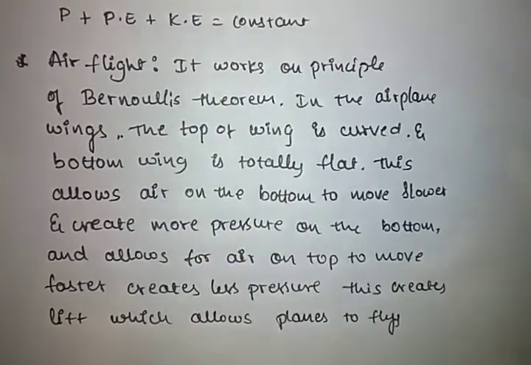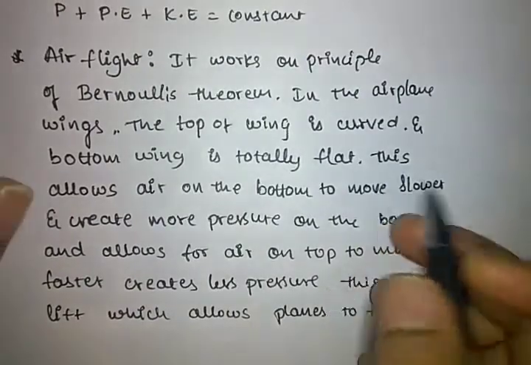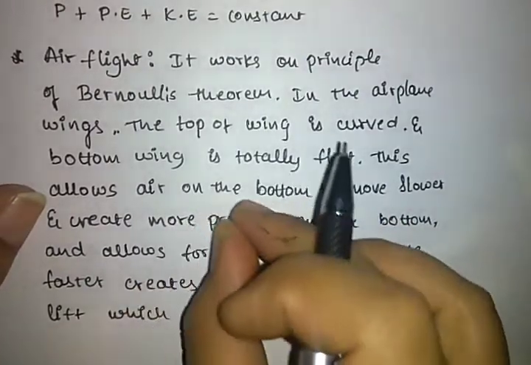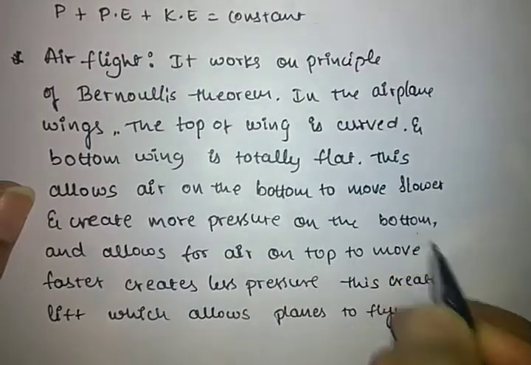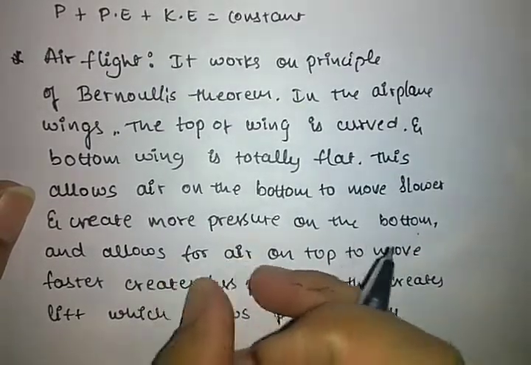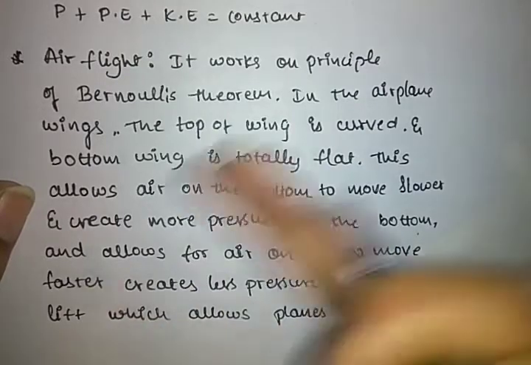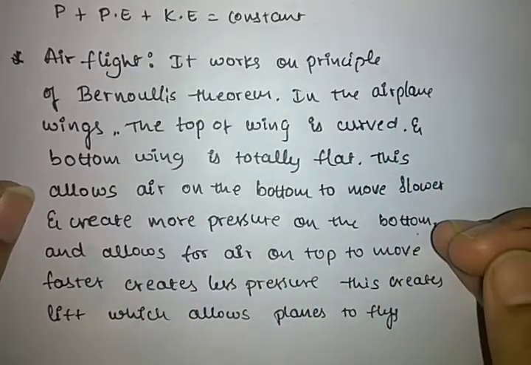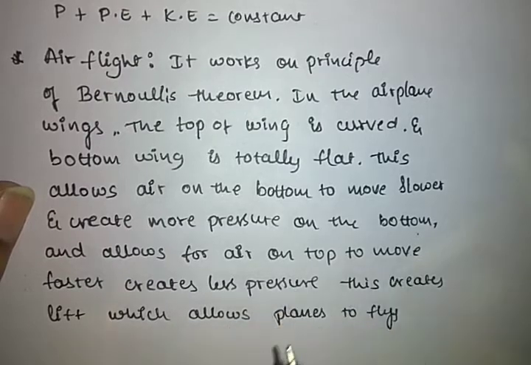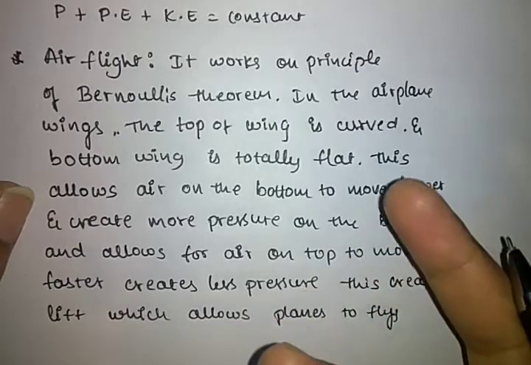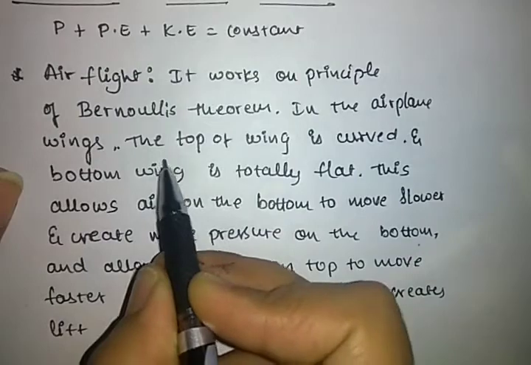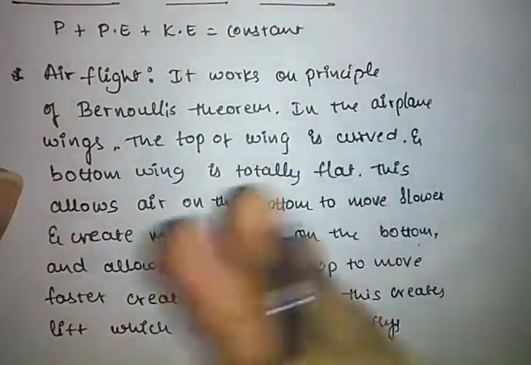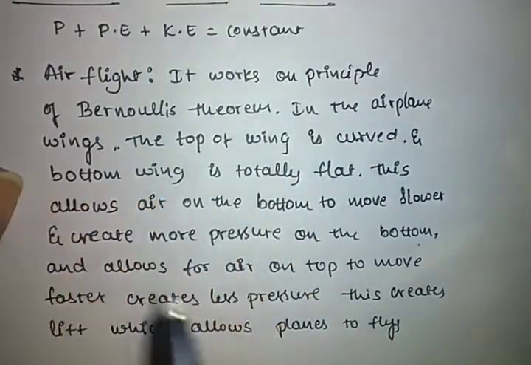So according to Bernoulli's theorem, this allows air on the bottom to move slower and create more pressure on the bottom, and allows air on the top to move faster, so that it creates less pressure. This creates the lift in the flight, which allows the plane to fly up. So just know that the top of the wing is curved and the bottom of the wing is flat.